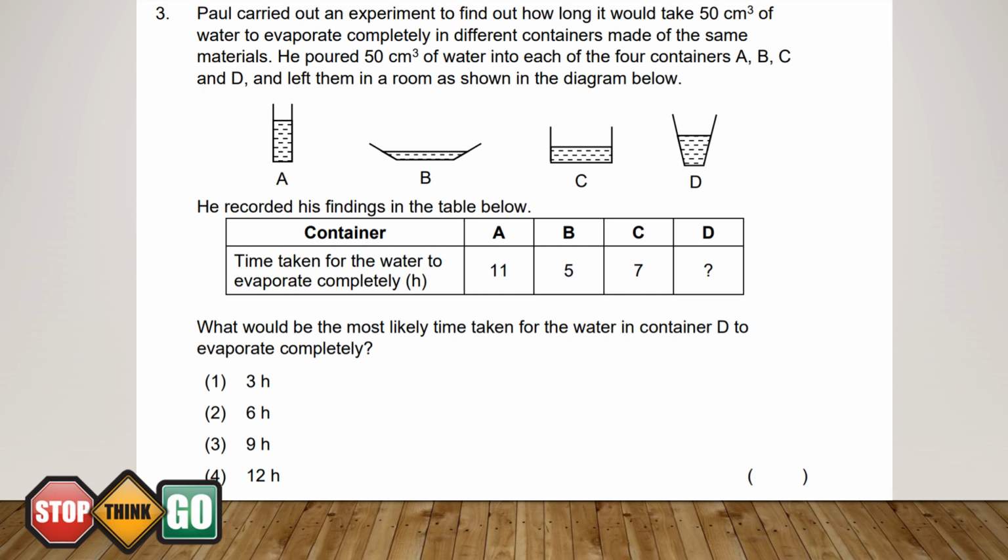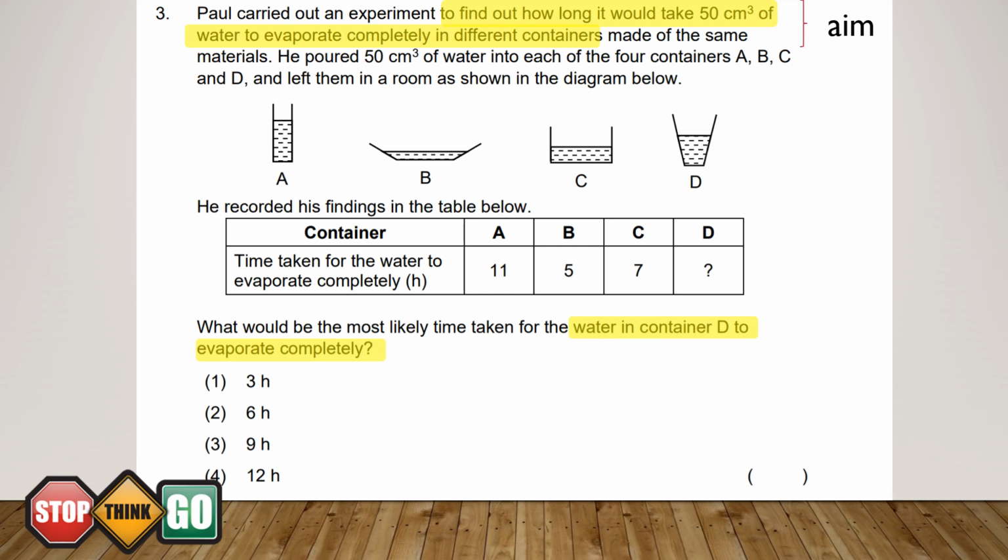Let's practice our stop, think, and go. So let's stop and highlight some of the keywords and find out the aim of this question. So to find out how long it would take this amount of water to evaporate completely in different containers, and time taken for water in container D to evaporate completely. So this is the aim of the experiment.